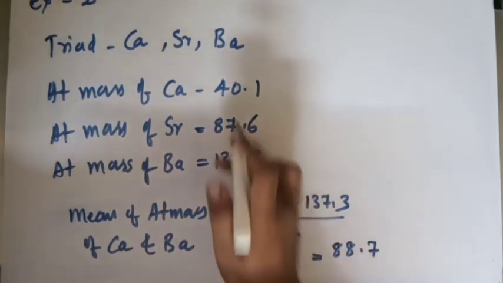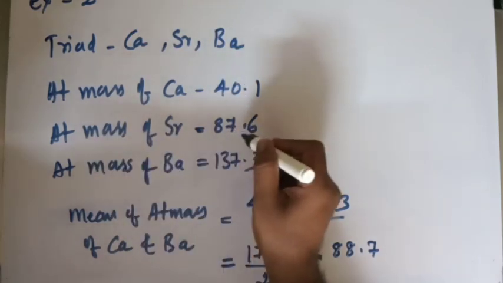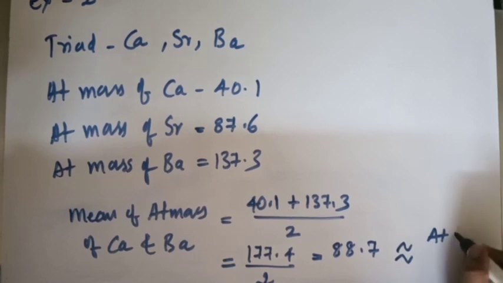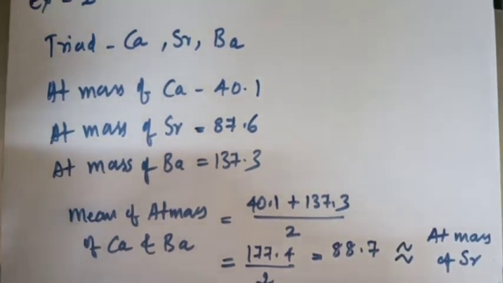See children, the atomic mass of strontium is 87.6. That means it's approximately equal to the atomic mass of strontium, the middle element. Getting it? So even here Döbereiner's law of triads is verified.